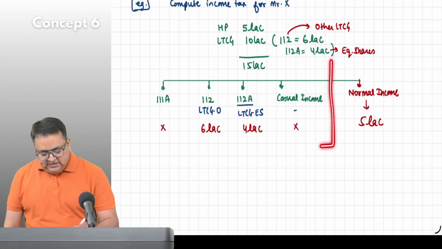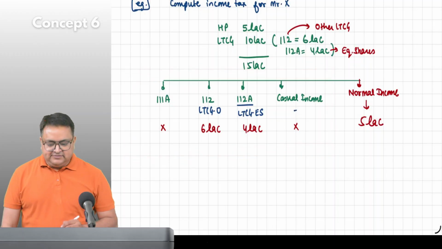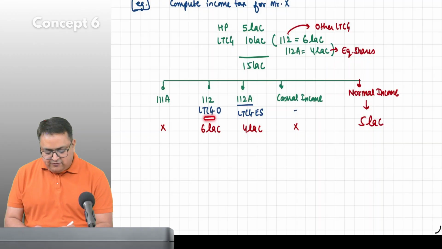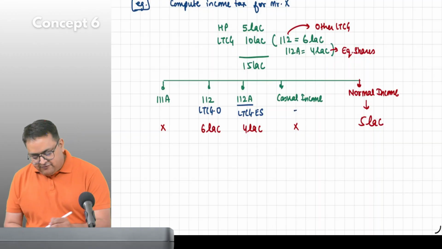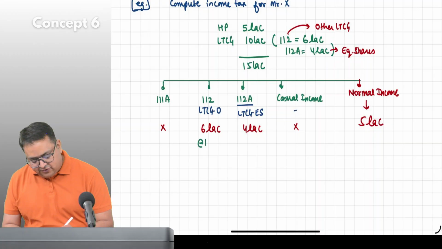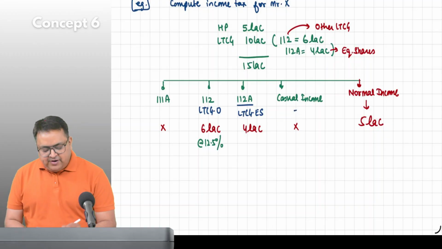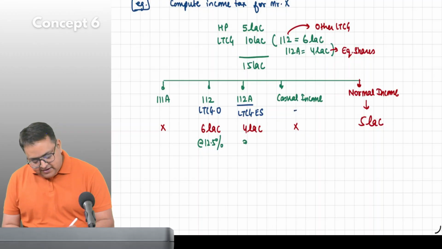Now, these are taxable at special rates. We don't know about 111A, we don't know about casual income, but we know about 112. 112 is taxable at a rate of 12.5% in excess of 1,25,000. Please write, keep on writing.